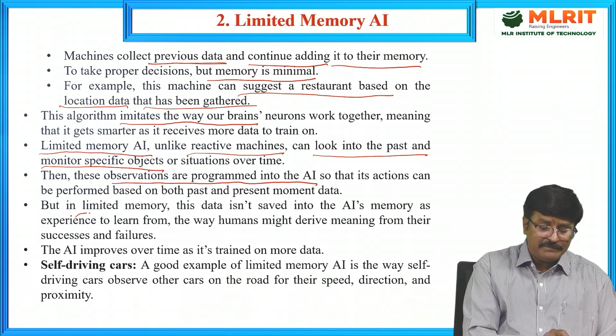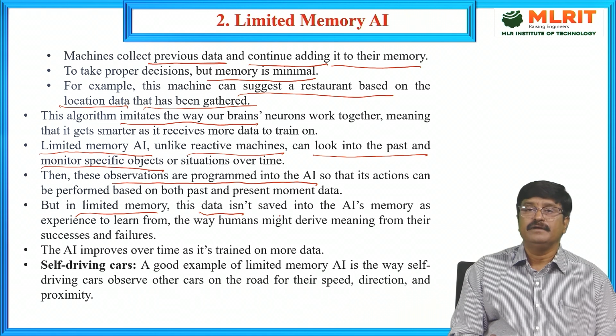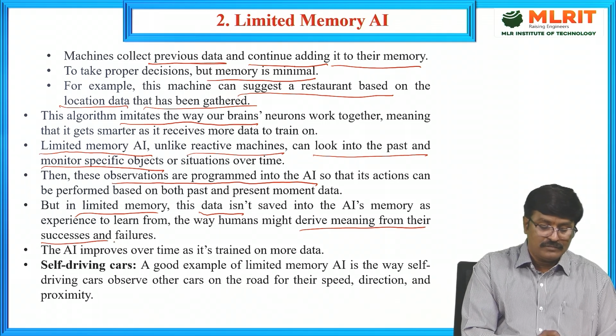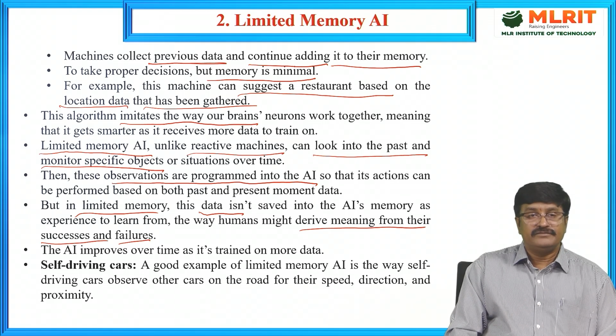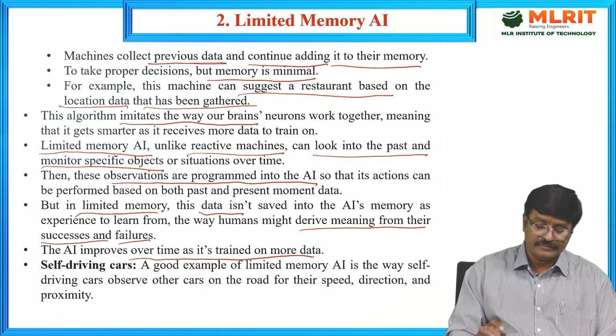But in limited memory, that is the drawback. This data is not saved into the artificial intelligence's memory as experience to learn from, the way humans might derive meaning from their successes and failures. So this AI improves over time as it is trained on more data. If it is trained on more data, then it gets better.